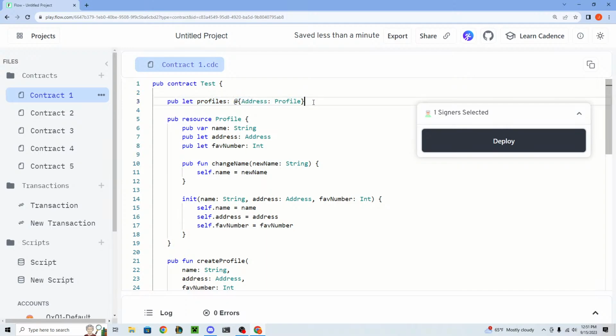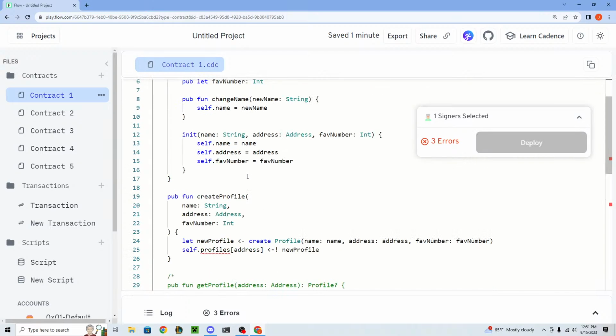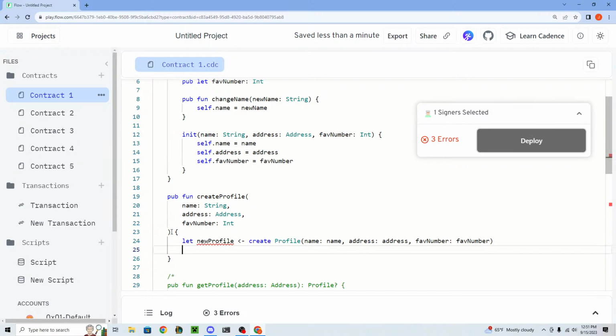Like if we have millions of profiles, this is going to become a super heavy variable, and we're going to run into a lot of problems with runtime inefficiencies and trying to access really heavy data. We're going to move storage out of the contract, so we're not going to store it in here anymore at all. Instead, we're going to allow the user to create the profile, and then we're going to return their profile back to them like this. So we're going to return profile back to user.